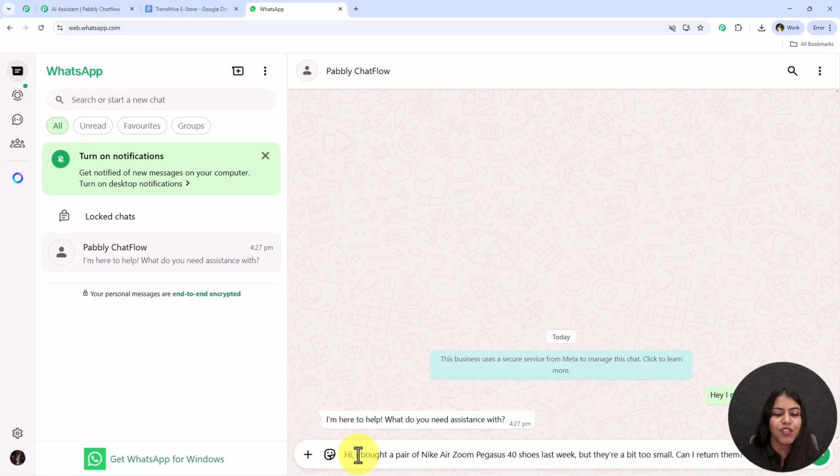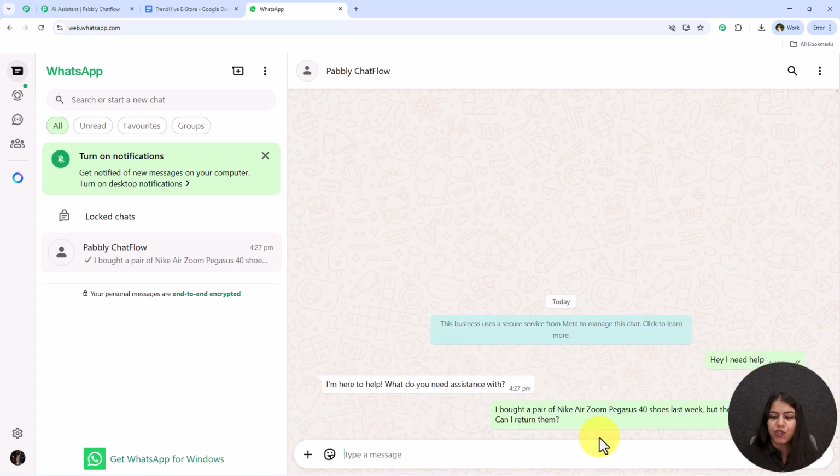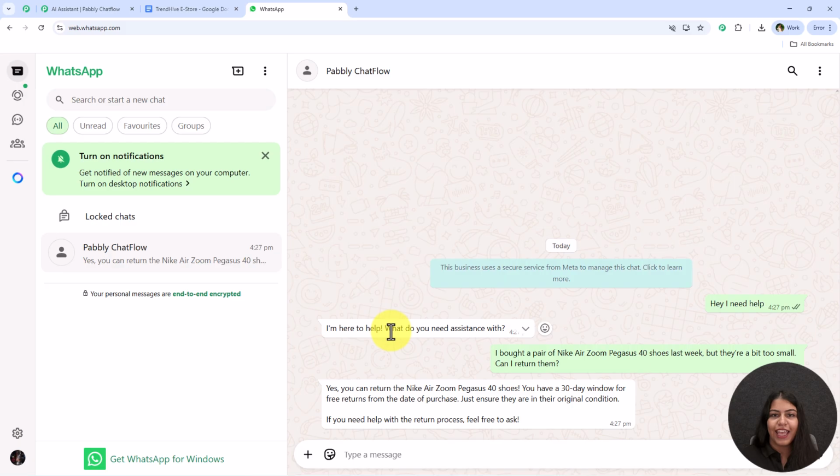So let's say I type, I bought a pair of Nike Air shoes last week, but they are a bit too small. Can I return them? And I simply send this message. As you can see, automatically within seconds and in real time, we have received the reply right over here. Yes, you can return your shoes. You have a 30 days window for free returns.